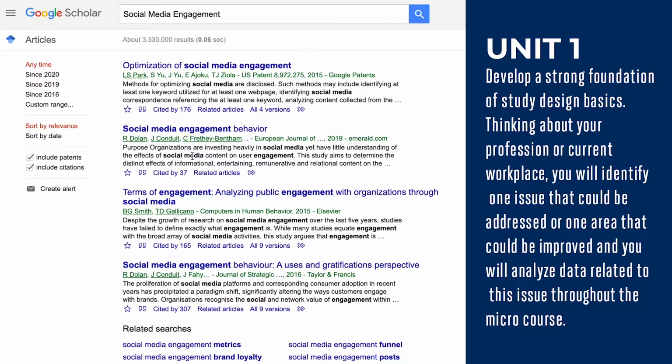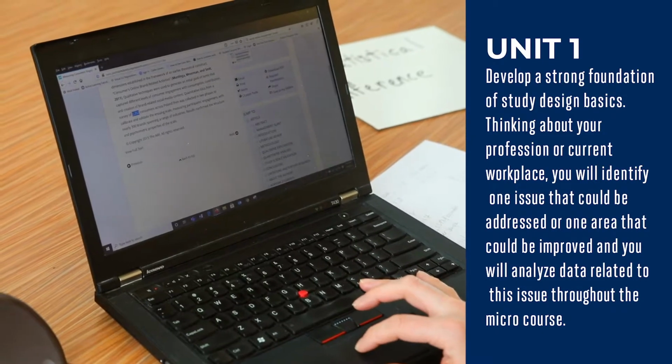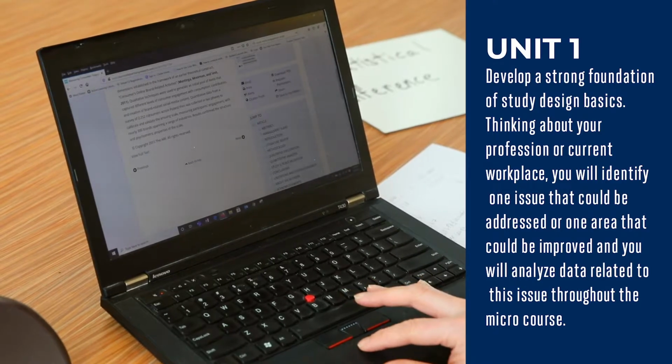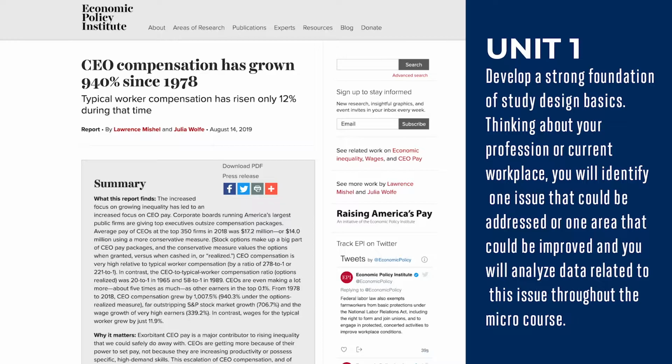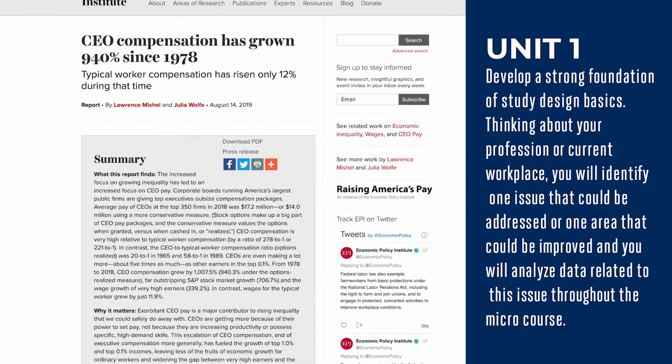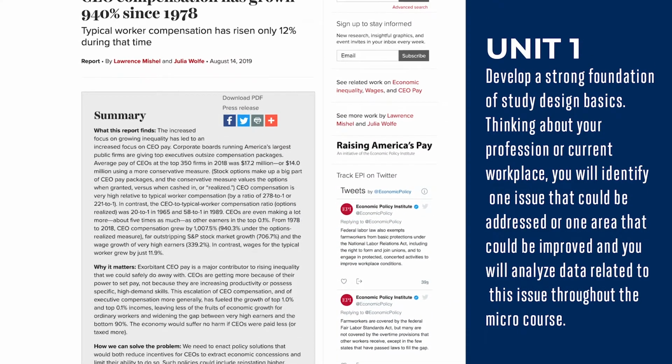Thinking about your profession or current workplace, you will identify one issue that could be addressed or one area that could be improved. You will analyze data related to this issue throughout the microcourse.